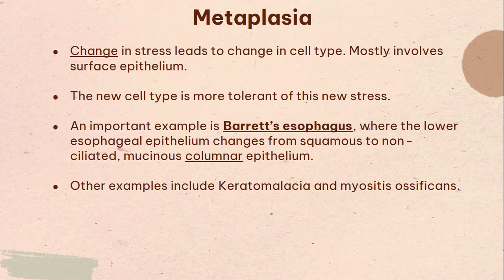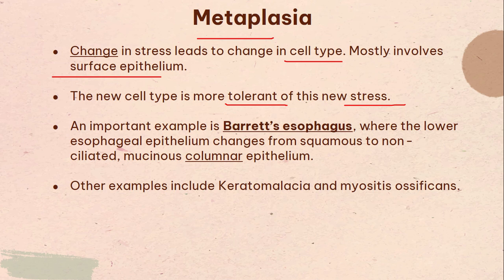So we've discussed that decreased stress leads to atrophy. A change in the stress type is going to lead to a change in the cell type, and that's metaplasia. And this mostly involves surface epithelium. That's really important. We're going to take a couple of examples for that as well. And what is the point of metaplasia? The point is to produce a new cell type that is more tolerant of this new stress. Change cell type, more tolerant.